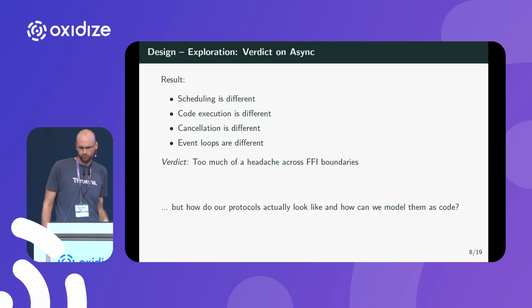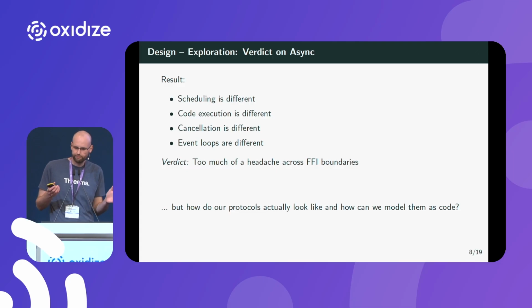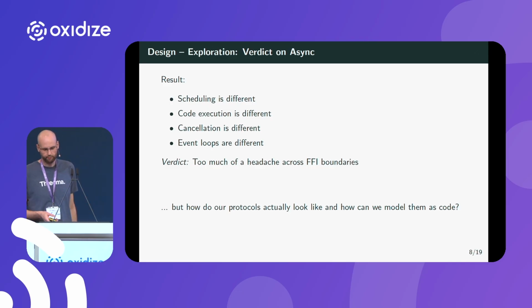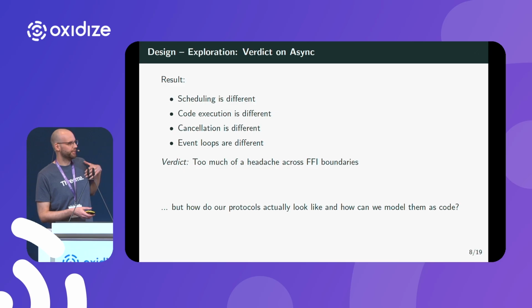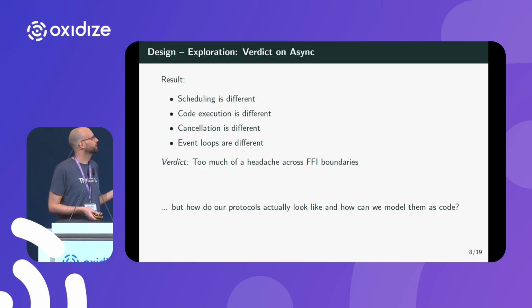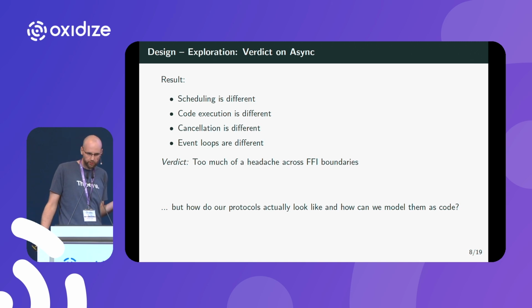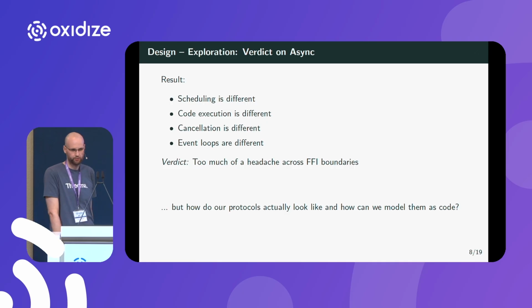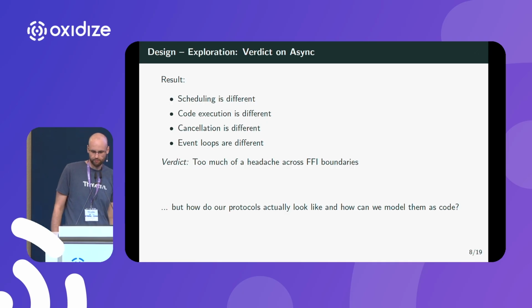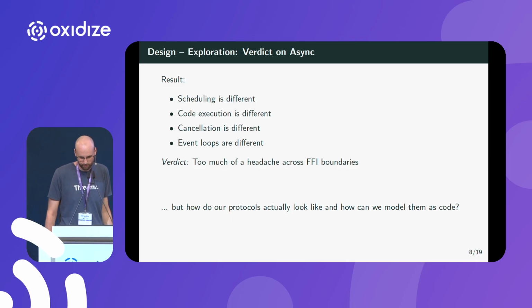So the conclusion of our exploration here is that async await is similar, but also very different across the programming language landscape. While we have figured out that the scheduling works differently, the code execution order in particular is different. Cancellation works differently, and we haven't even talked about event loops at this point. They are also different implementations across the programming language landscape.